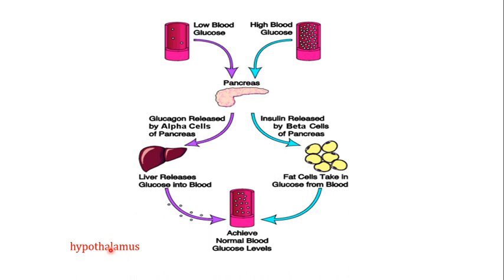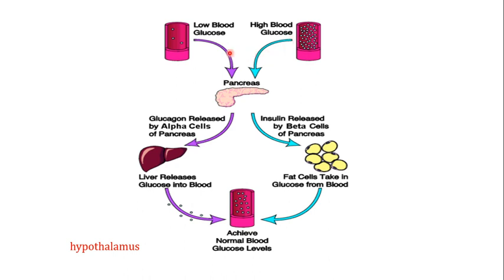So the hypothalamus is going to send messages to the beta cells of the pancreas to release the hormone known as insulin, and this insulin is going to bring the sugar level of the blood to a normal level by the uptake of the high blood glucose by the fat cells. So the insulin is going to direct the fat cells to extract the glucose that is extra or high in the blood, thereby making the normal blood glucose level.